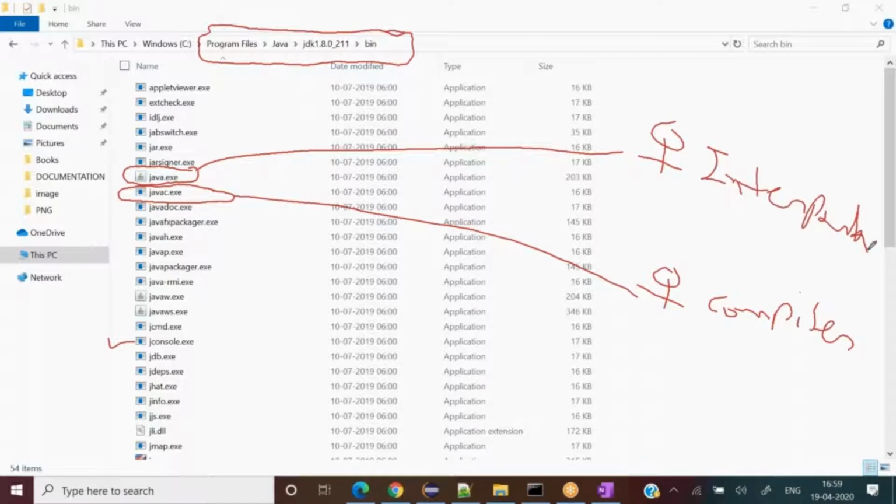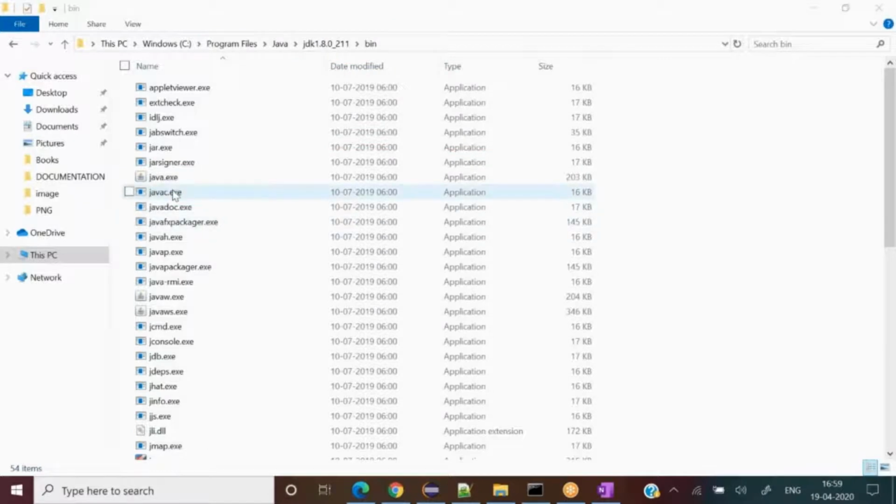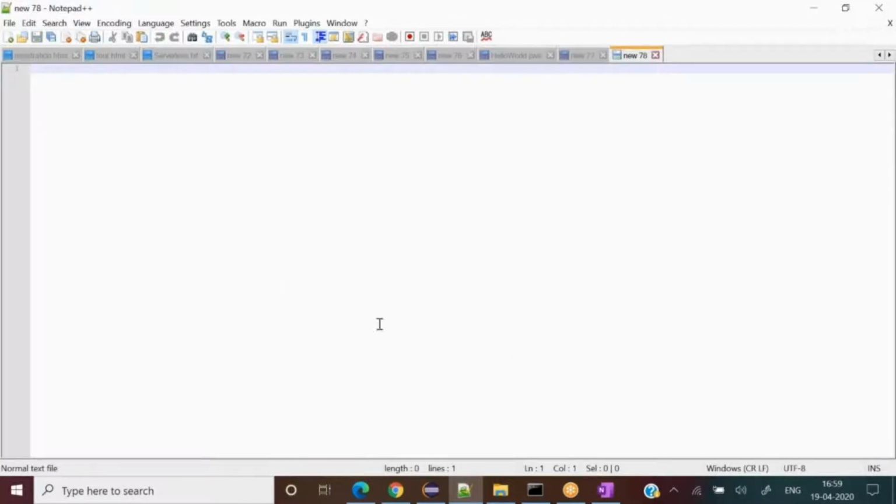And of course, for all classes, I will send you the video recording as well, so you can see those things any number of times later on. So these two things are over here with respect to Java and javac. Now let me quickly make one more program for you on the IDE, and I'll show you why I'm writing those things over here.